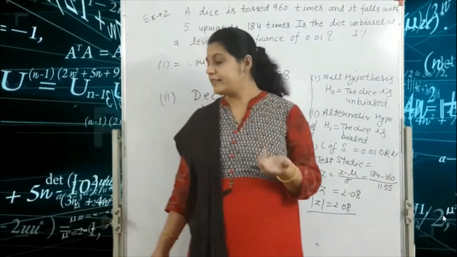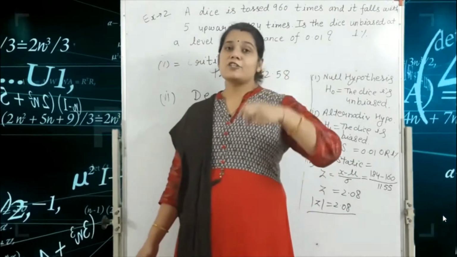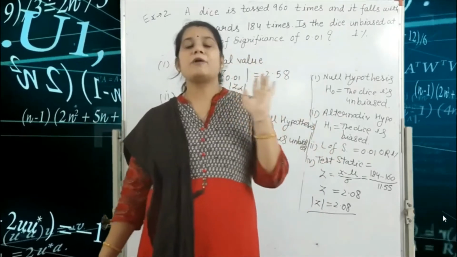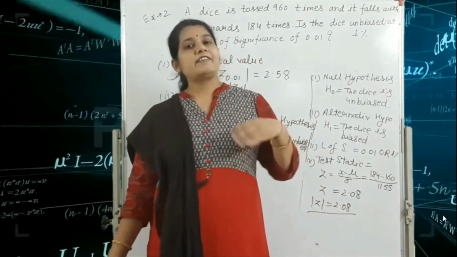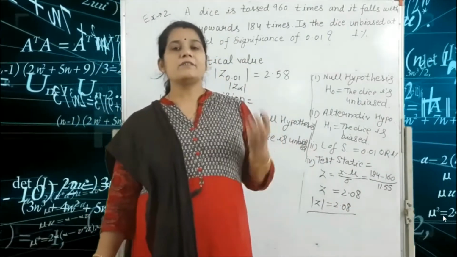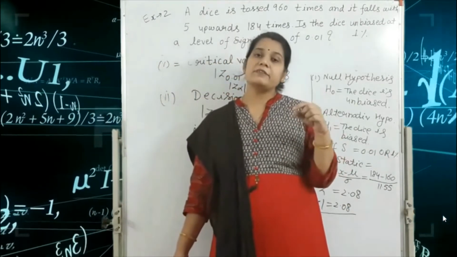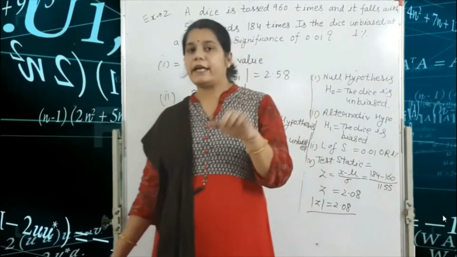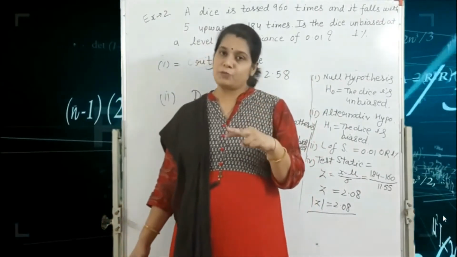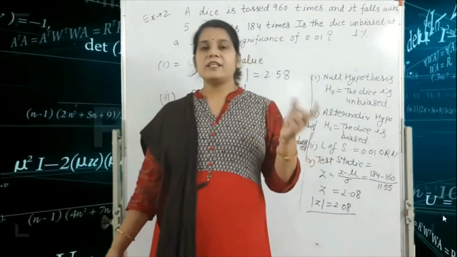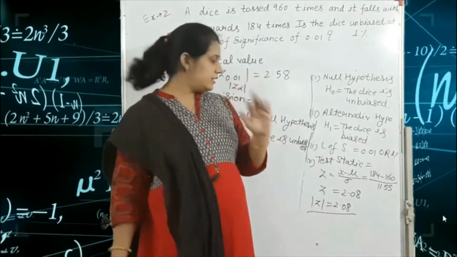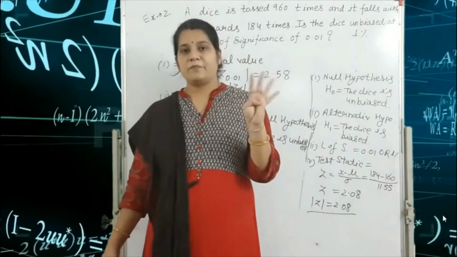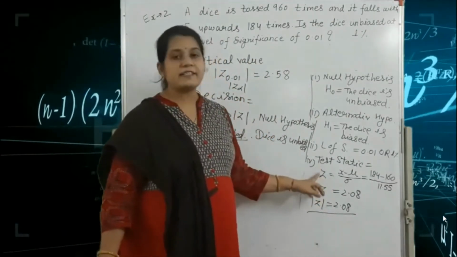But in the second type of question, if the question is given in one type of population, this formula changes. And the third type of question is where we are given two samples, that is N1 and N2, and two populations, P1 and P2. The only change is in the fourth step, where we write the formula.